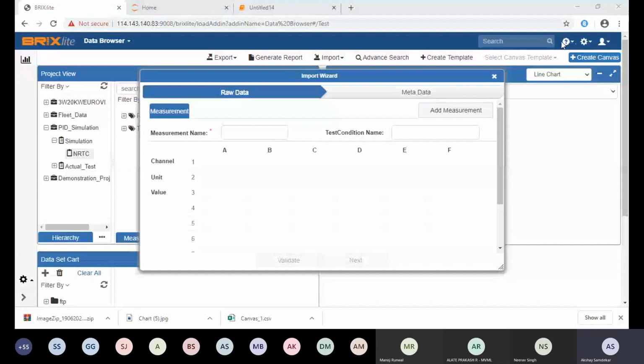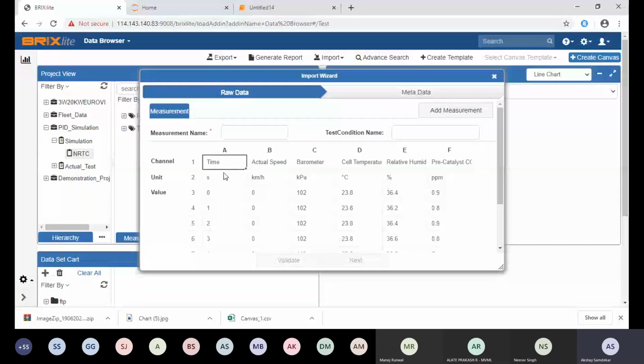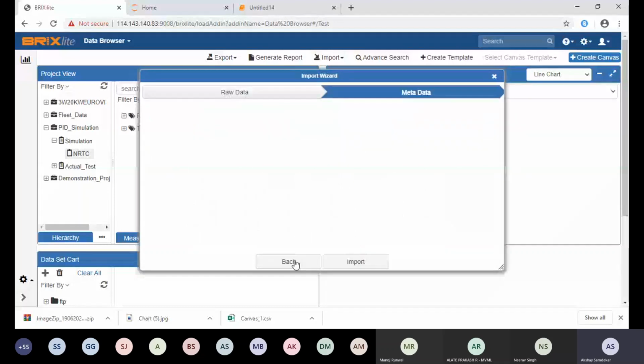I am copy pasting the data. I have an Excel file and I am copy pasting some data from that Excel directly into the application. I just want to copy and paste the data. I will select here. The first row is the channel, another is the unit, and from the third row your data starts. So I just copy pasted the data. I can give a measurement name, maybe any name, manual data, maybe FTP kind of, and I can say validate. Again, you can observe the complete metadata already coming from the selected parent nodes, and I can say import. So very easily you can just dump data into the application.